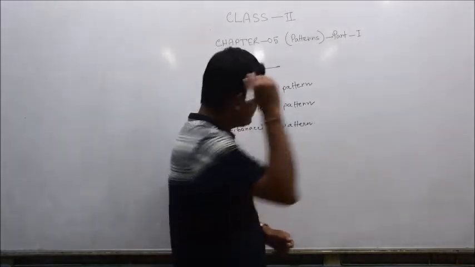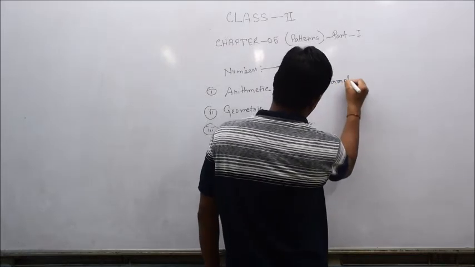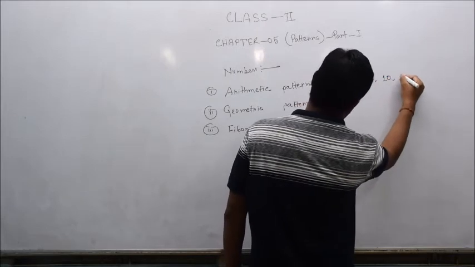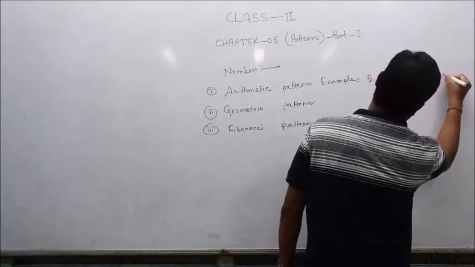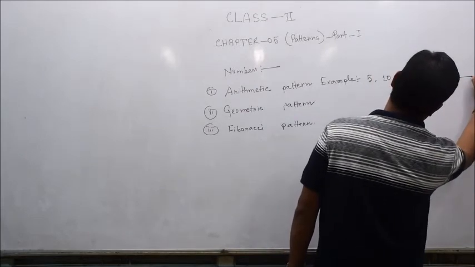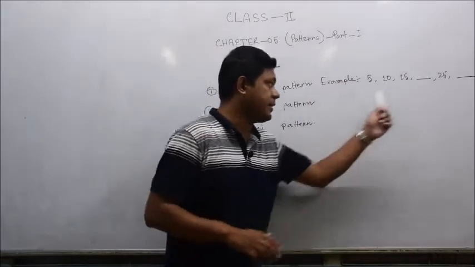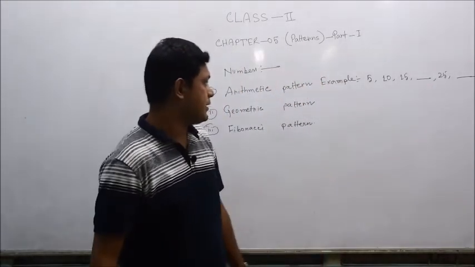For example, arithmetic pattern 5, 10, 15, dash, 25, dash. Fill in the blanks. I have given you an example where you have to fill the blanks with some logical pattern.